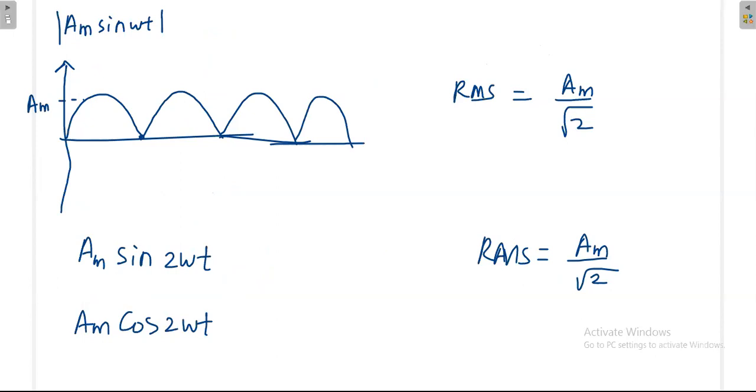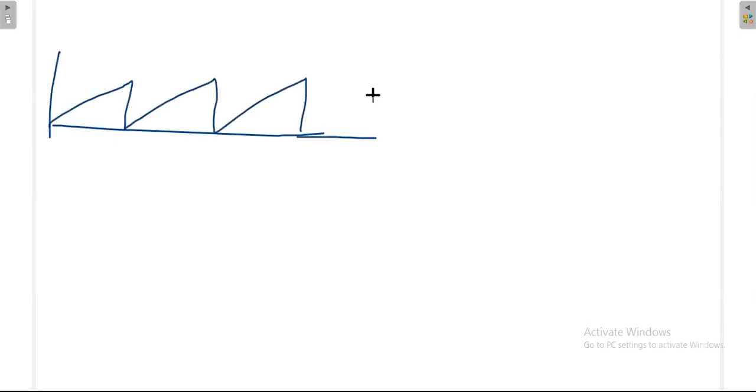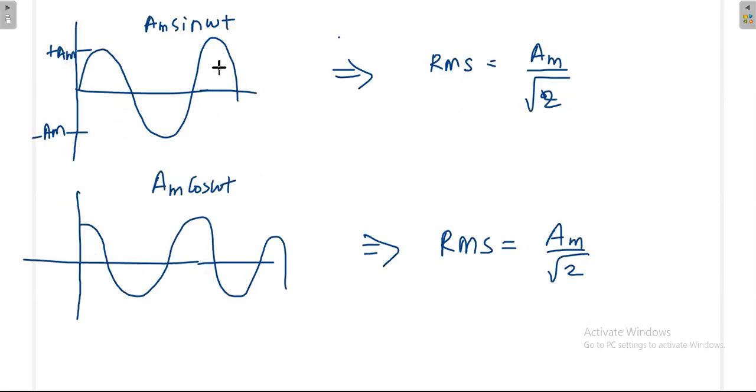And also one more category is there. If the waveform is going like this, now what will happen? If this is the peak value, what will be the RMS value? Now the RMS value is Am divided by root 3. I am not worried about time because I have just concluded here. Even if I vary my frequency, the time period will vary, but there is no variation in the RMS value. That means the RMS value does not depend on the time period, but it depends on the peak amplitude.